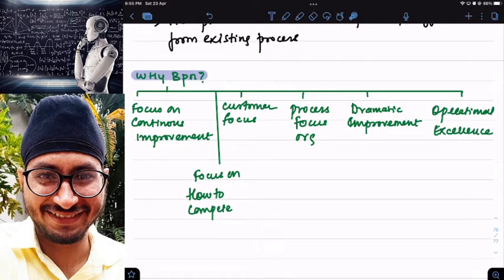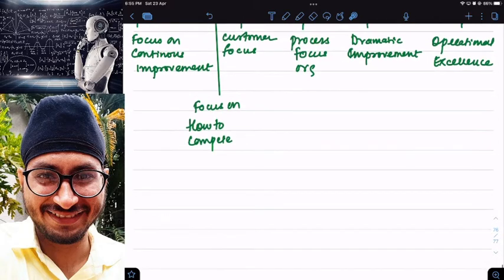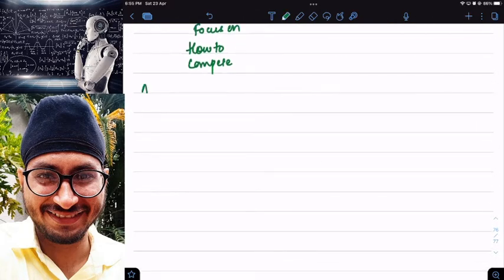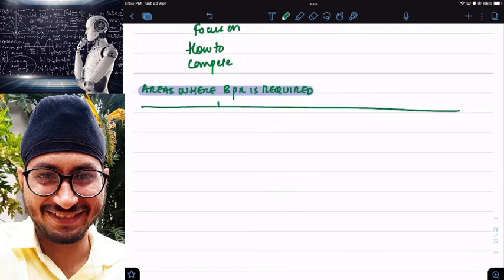Now let us see some areas. Clear? Now let us see some areas where BPR is required. Areas where BPR is required. Clear? Now, area number one. There are three areas we are going to discuss. Area number one is related to